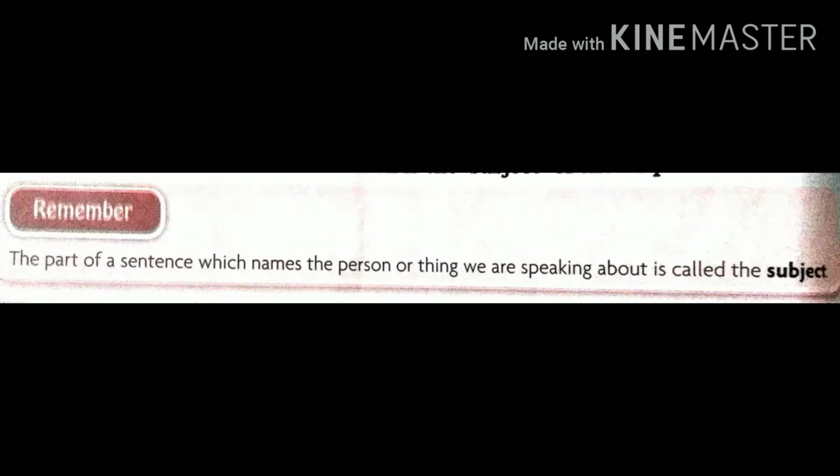Also, we have to review the subject and the predicate one by one. Let's understand the subject of the sentence. The part of a sentence which gives you the names of the person or things is known as the subject.